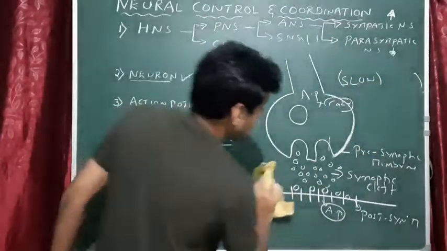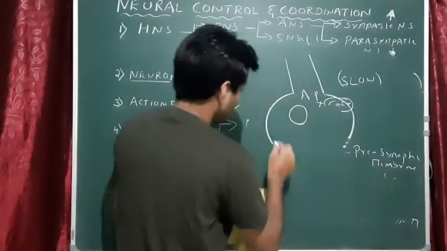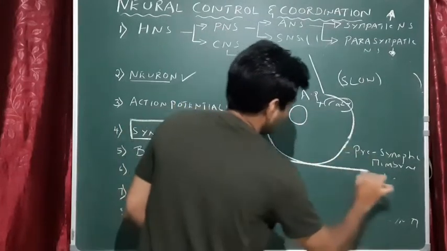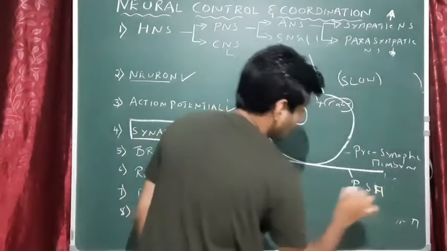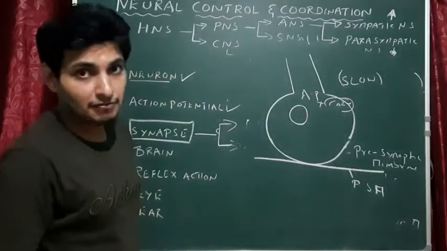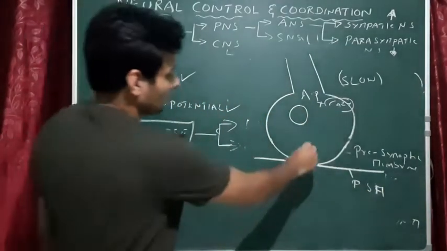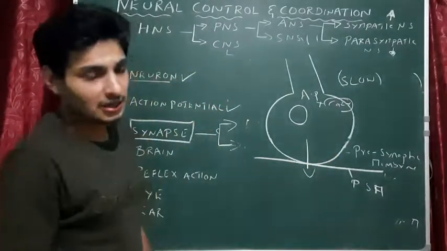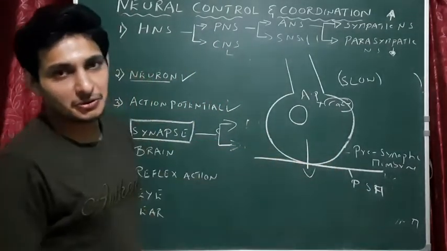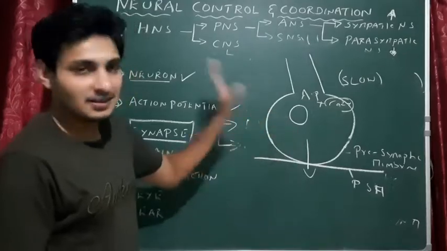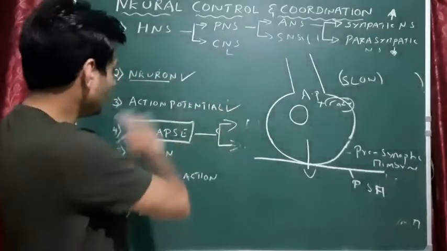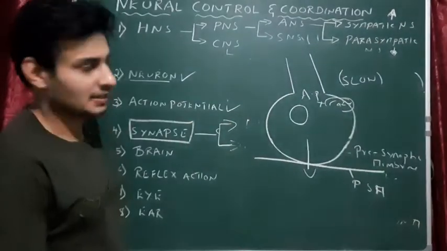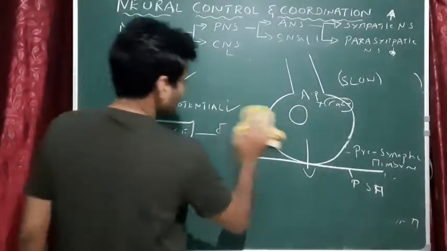In the case of an electrical synapse, this is the postsynaptic region or membrane. So is there any synaptic cleft? No, there is no gap. So imagine how the action potential transmits from one neuron to another within a fraction of a second. Here they save a lot of time, correct? So that is the electrical synapse, normally seen in spiders or insects. So that is all about synapse.